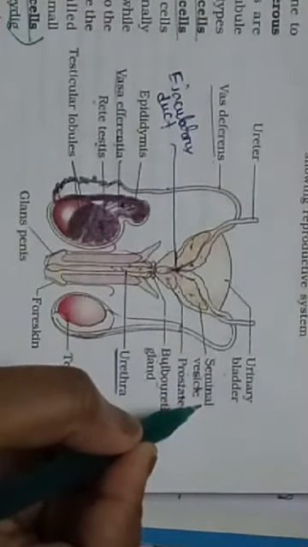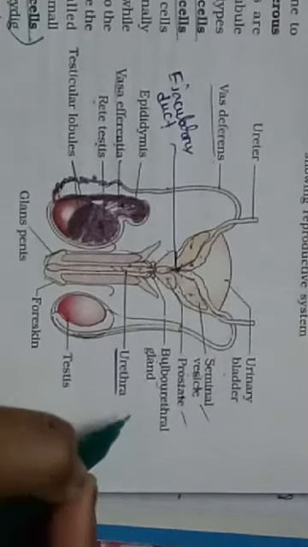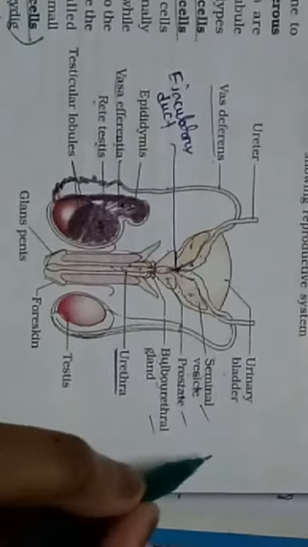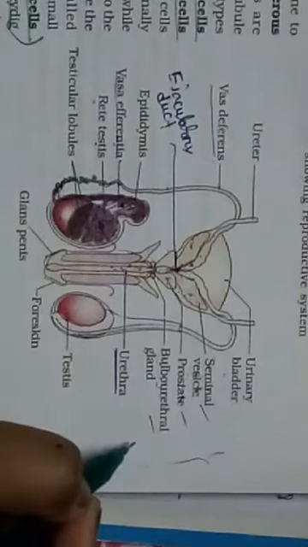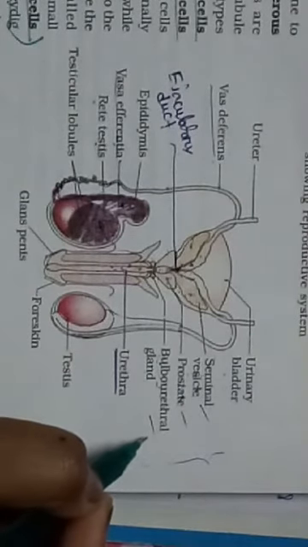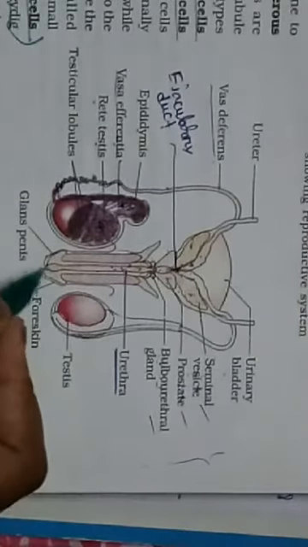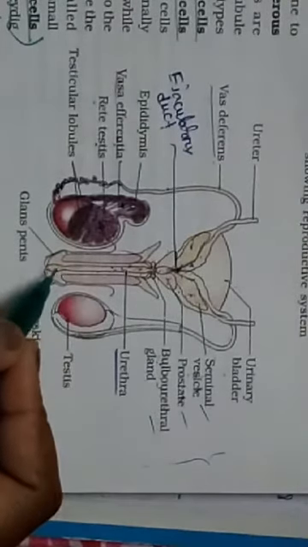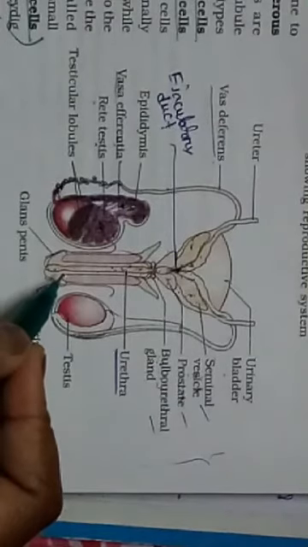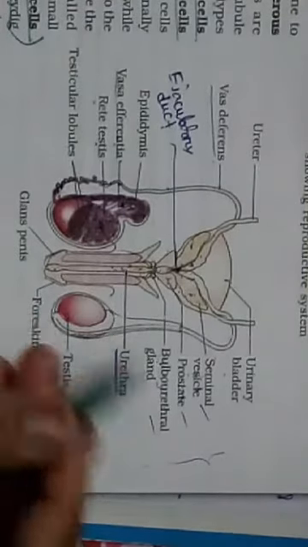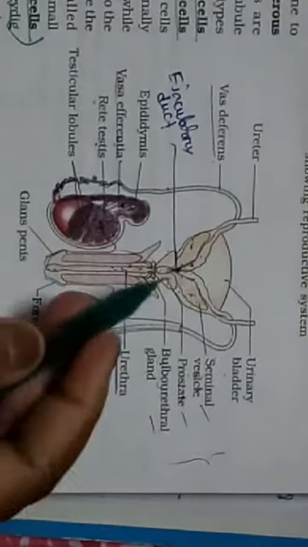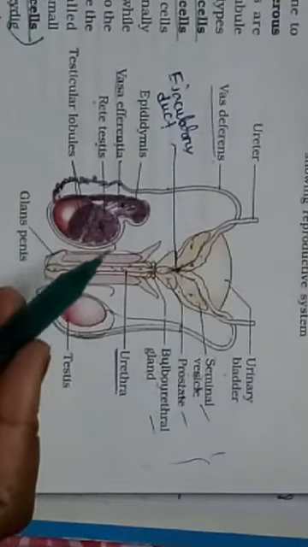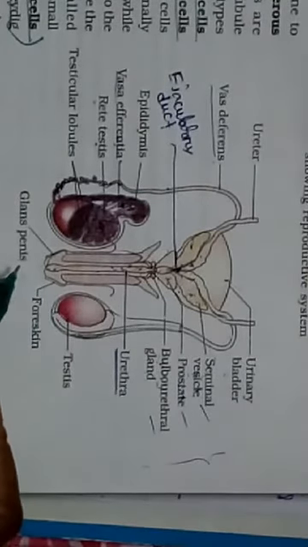The secretion of seminal vesicle, prostate gland, and bulbourethral gland together are termed semen. The semen and sperm are discharged from the penis during copulation, and this semen along with the sperm will enter the female reproductive tract through the penis.